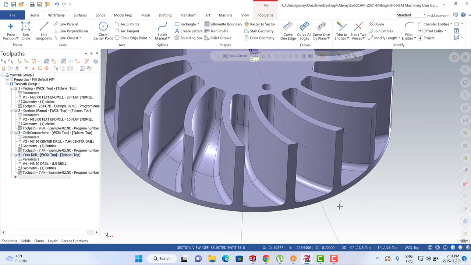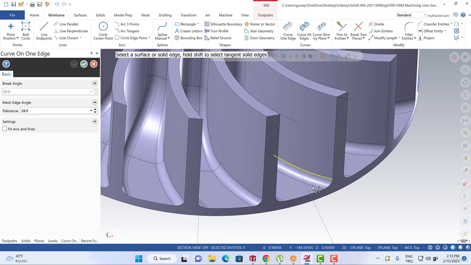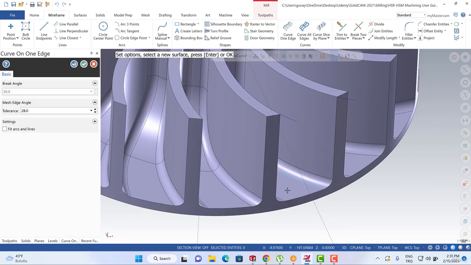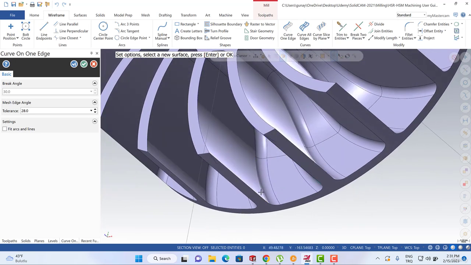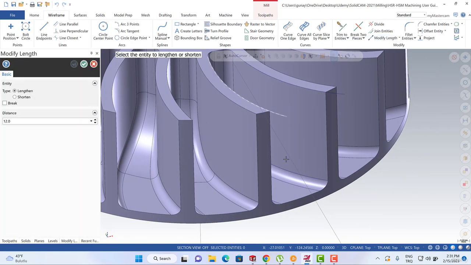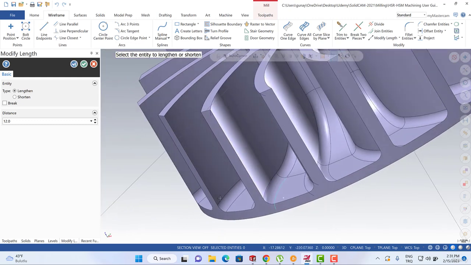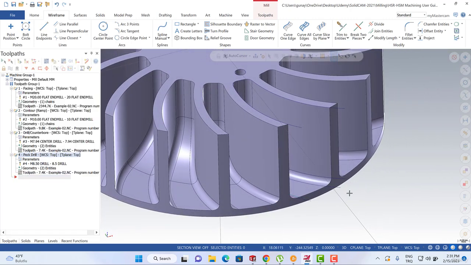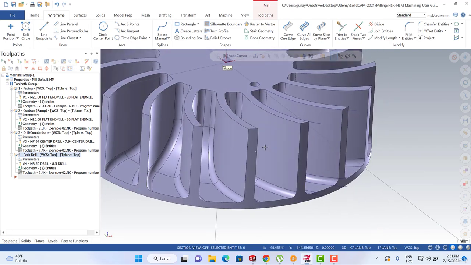Okay, and then maybe we should also create that curve here. Oops, sorry. Of course, before that we need to focus on the 3D. While we are focusing on the 3D, we can create this one and this one and this one and this one. After that we can hit here and then extend this curve, this curve, this curve, and this curve, like this one. Okay, it's ready right now.